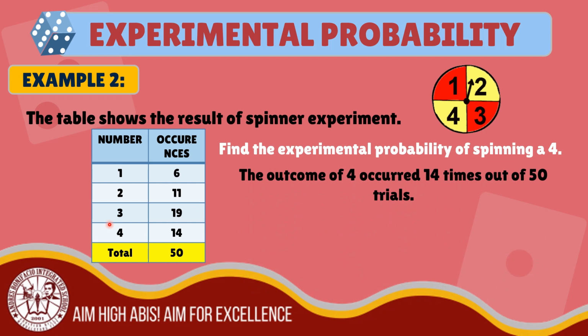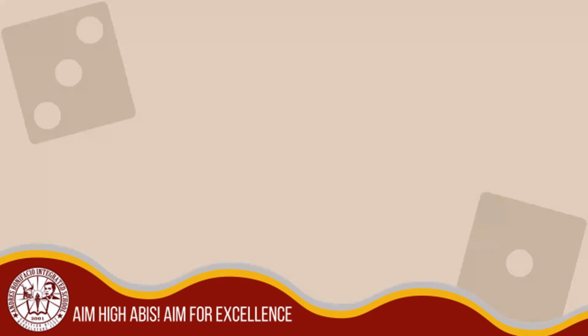So, the outcome of 4 occurred 14 times out of 50 trials. To get the probability of spinning a 4, we have 14, the number of trials where 4 occurred, over 50, the total number of trials. When we simplify it, it becomes 7 over 25 or 0.28 or 28%. Therefore, the probability of spinning a 4 is 28%.